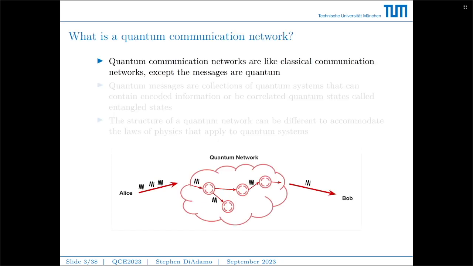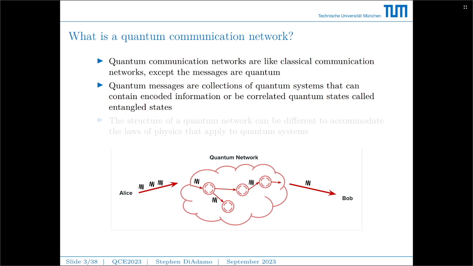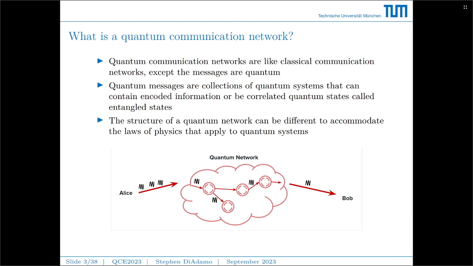So firstly, let's review what a quantum communication network is. A quantum communication network is a lot like a classical communication network, except the messaging going on between the network nodes are quantum messages. Quantum messages are collections of quantum systems that could contain encoded information or be correlated quantum systems, which we call entangled states. And the structure of a quantum network can be different to accommodate different laws of physics that apply to quantum systems. That means it can contain different types of hardware or different types of connections between the nodes. So that's a quantum communication network.